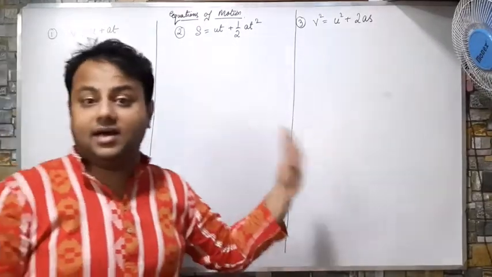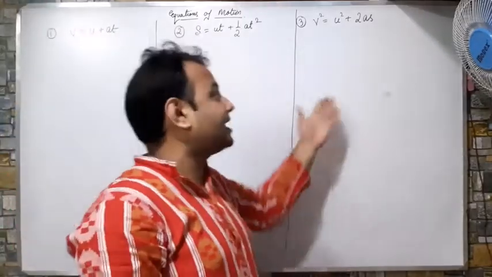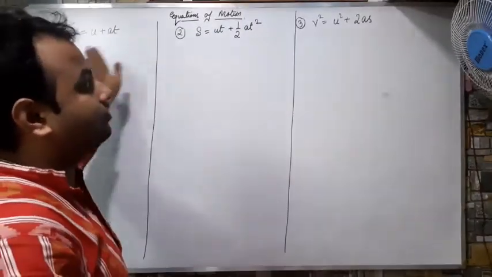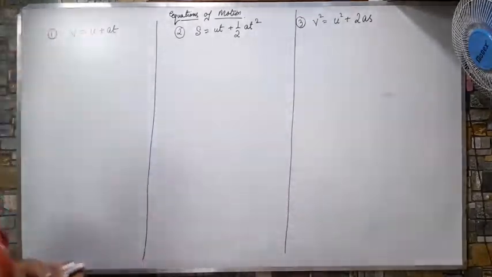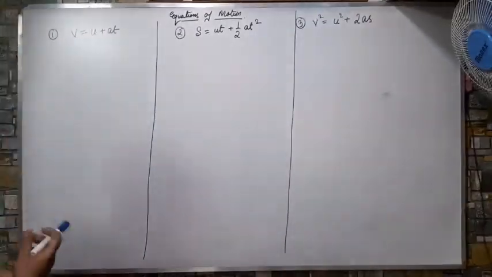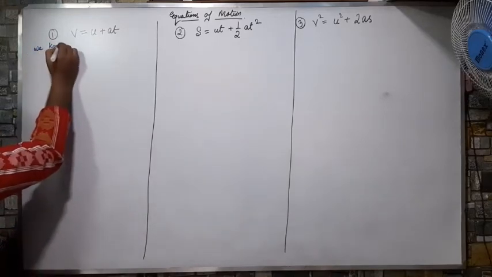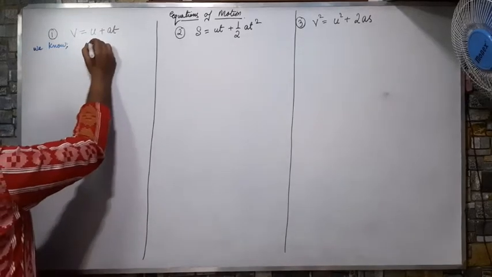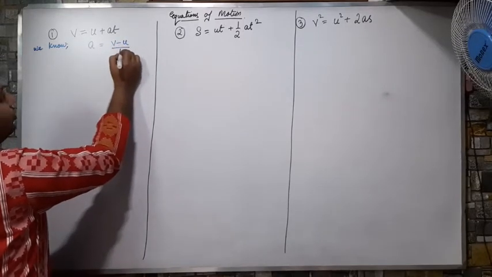And that's not all, you have to learn their derivations also. How did this formula come about? You have to learn the formula, and you have to learn the derivations also. The first derivation: see, where does v equals u plus at come from? We know acceleration equals v minus u by t.